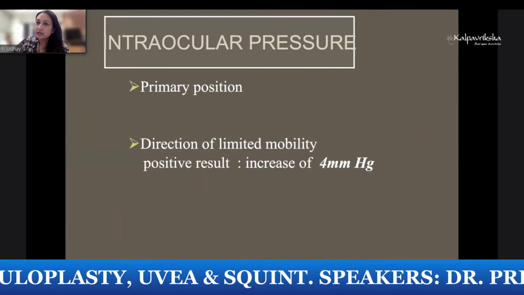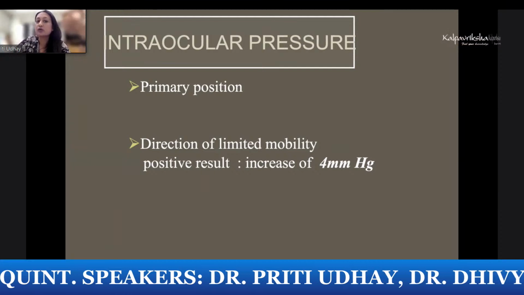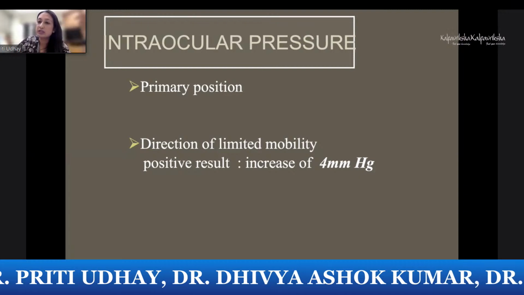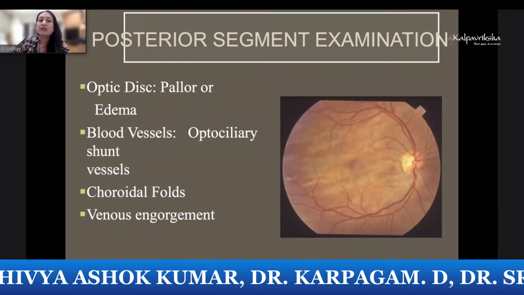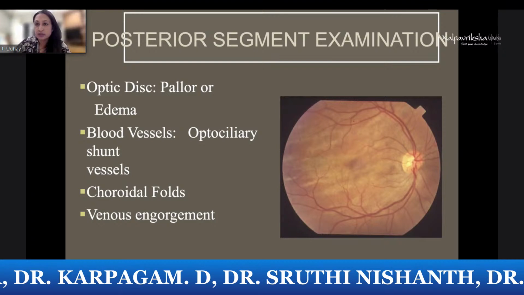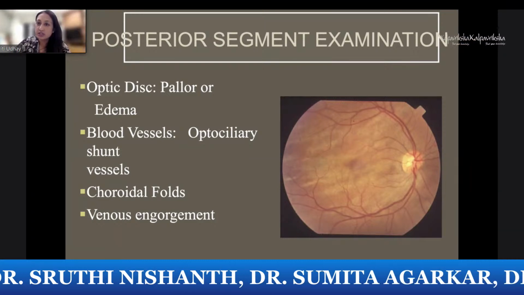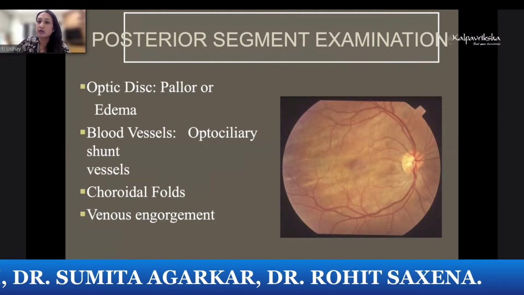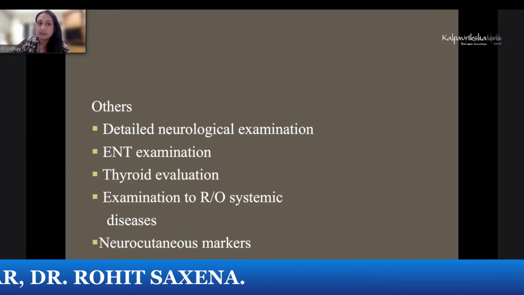And then you check the intraocular pressure in the primary position. If you suspect a thyroid, then you also check the intraocular pressure in upgaze. And any difference between the two by more than 4 millimeters is considered to be positive. Then posterior segment, there are some signs which again tell you how severe the proptosis is. If you have choroidal folds, if you have optociliary shunts, you know it is a meningioma. If you have venous engorgement or a disc pallor, then you know that the optic nerve is compressed.